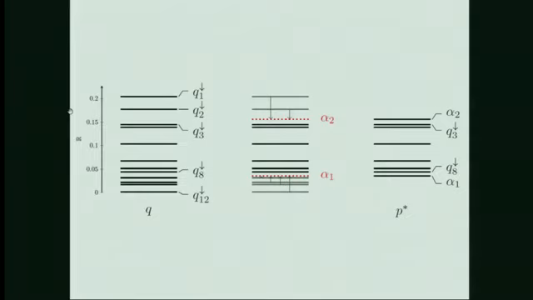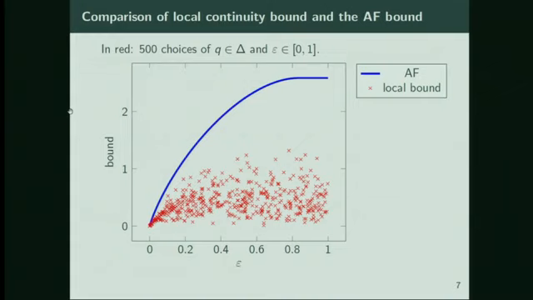What we do is we compress the distribution by shrinking the largest entries and raising up the smallest entries. They'll still add up to 1, and it's more concentrated in the middle, and we leave the ones in the middle alone. That gives us this P star on the right. And it turns out, if you choose the right way to shrink it, this is the best you can do. We can do other things with the minimizer that you can come to see my poster for. And that gives us this local bound. With 500 random choices of Q, it does better than the global bound for each of these choices. And actually, we can prove that generically it does better. But it's more illustrative with this example. All right. Thank you.